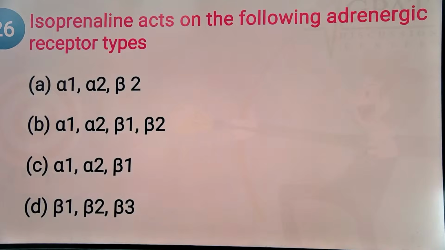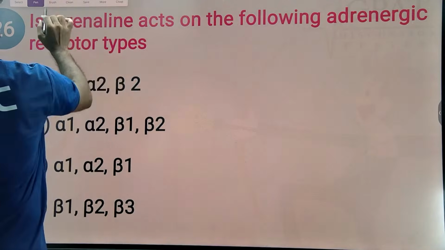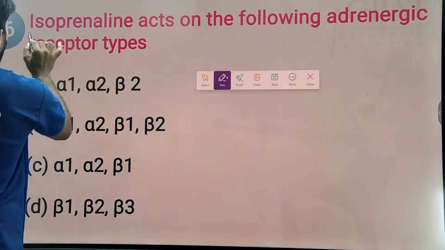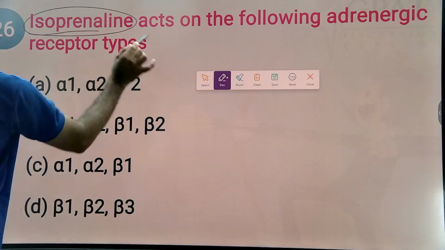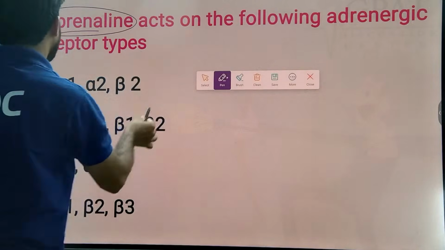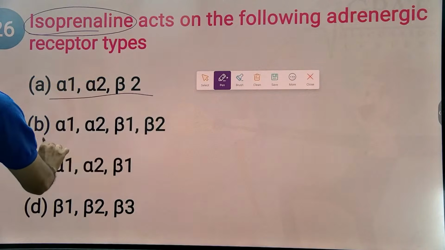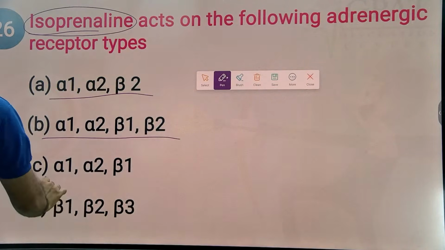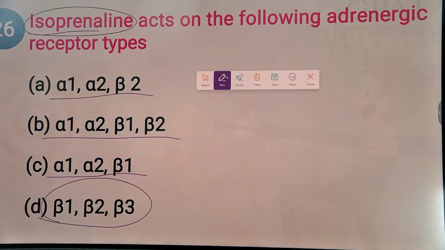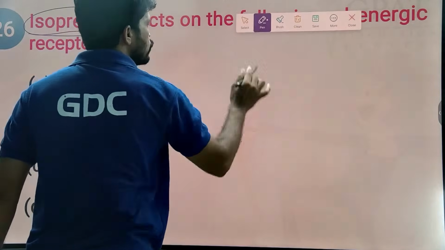So isoprenaline is similar to adrenaline, but compared with adrenaline it has an extra isopropyl group. Adrenaline acts on alpha 1, alpha 2, beta 1, beta 2 receptors. Isoprenaline mainly acts on the adrenergic beta receptors only because of its isopropyl group.